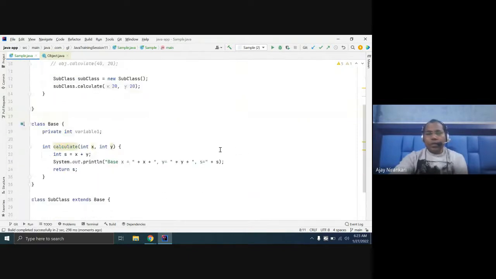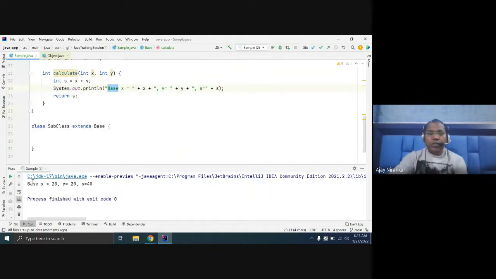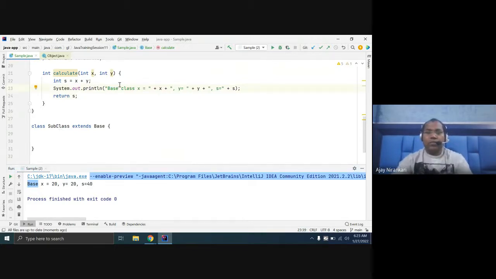Sometimes you notice I have inherited, but the output is printing like base, right? So someone says this code is executed by the base class, because this is the inherited method. Here it says base class.